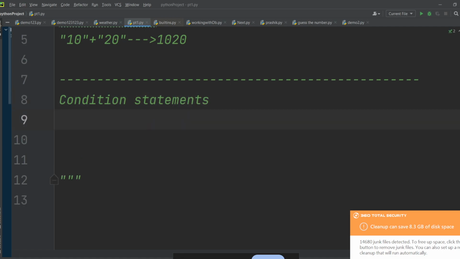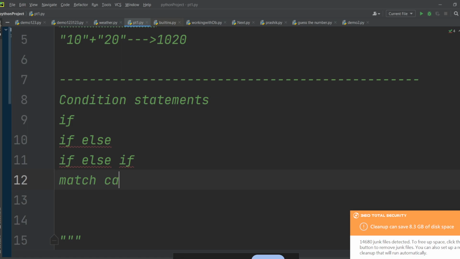So first, the conditioning statement we execute is if. Then if else, then if else if. Just like we have a switch case in Java, here we have a match case. Okay, guys, समझ में आ रहा है? So in conditional statements, we are going to see if, else if, and match case. We have a nested if as well. So after that, we have a nested if.